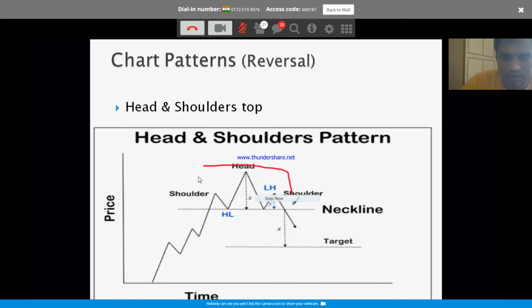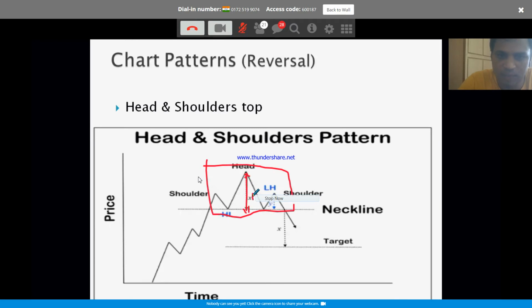All this price action is telling you that this uptrend is consolidating on the top, and the market is giving you hints that it is done with going high, probably will be coming down. Okay, the moment the neckline is broken, you can look for a short position. Obviously, here the target is whatever the distance from head high to the neckline.